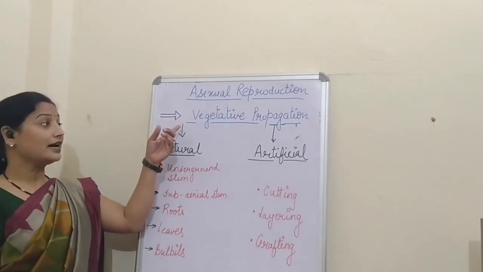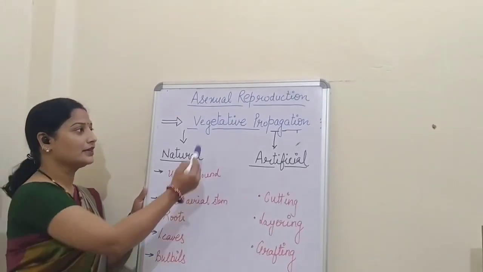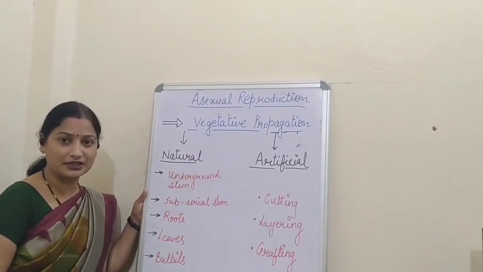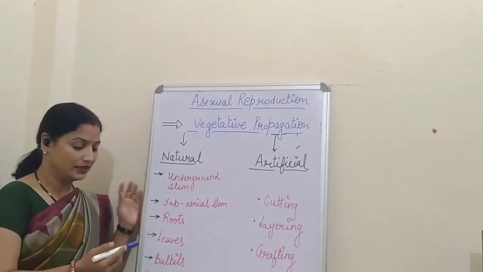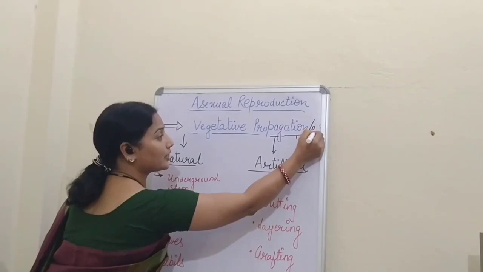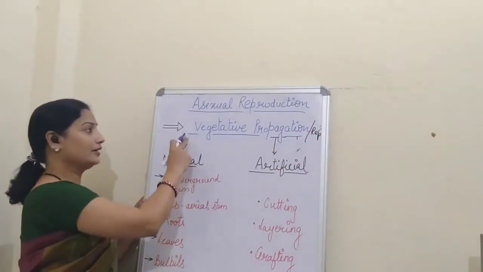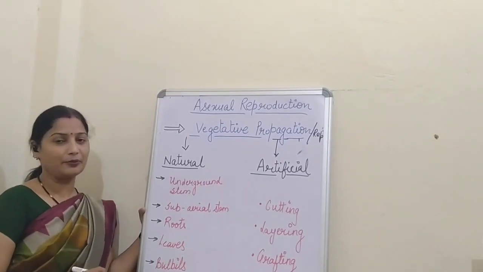Now, this is the last topic in asexual reproduction and the topic is vegetative propagation. Now see, what is the meaning of vegetative propagation? Propagation can also be called reproduction. So, the term is vegetative reproduction or vegetative propagation.